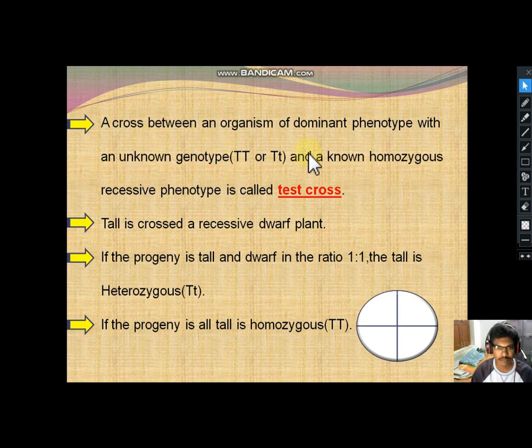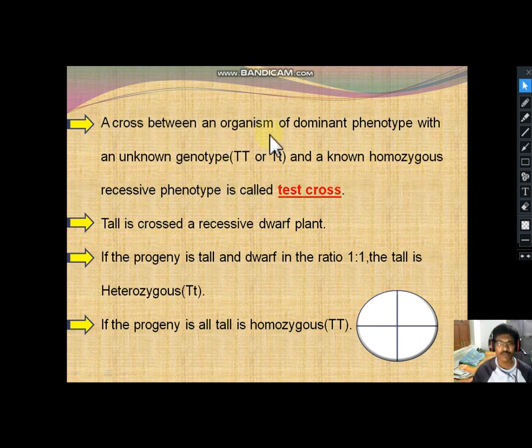A cross between an organism of dominant phenotype with an unknown genotype, whether it is capital T, capital T or capital T, small t, but we don't know. That is what a test cross is, with a known homozygous recessive phenotype.